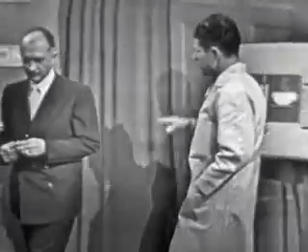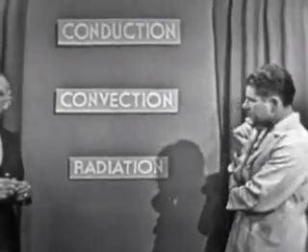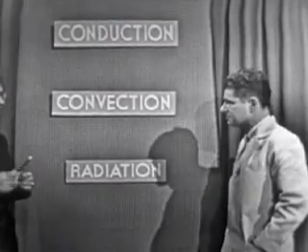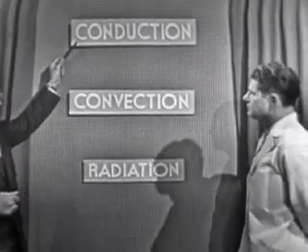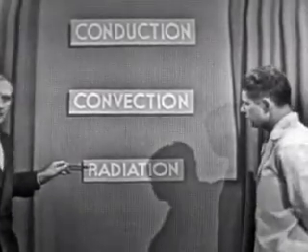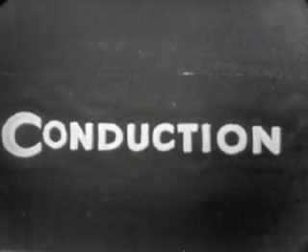Well, now, how does all this enter into the overall pattern of the transmission of heat? Well, Earl, all of the various phenomena of heat transfer, or heat traveling from one place to another, can be classified under one of 3 classes of heat transfer, we call them. The first one is conduction, the second one is convection, and the third one is radiation. Now, conduction is a very, very slow process that takes place, as we'll see in our many experiments, over a period of time. It takes quite a while to conduct heat. Convection, however, is a more rapid process. But radiation is still more rapid, as we'll see later on.